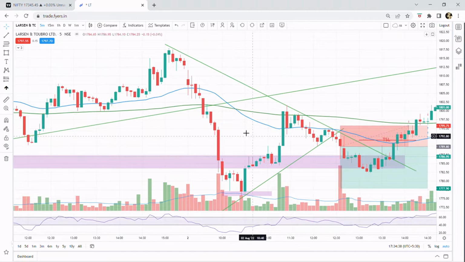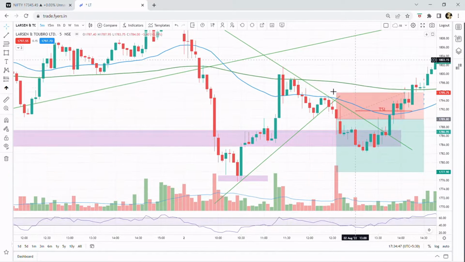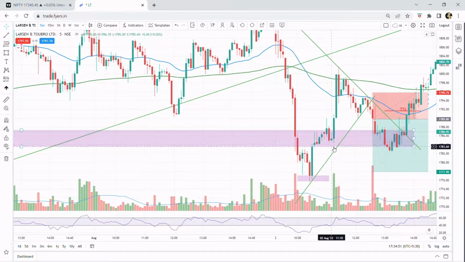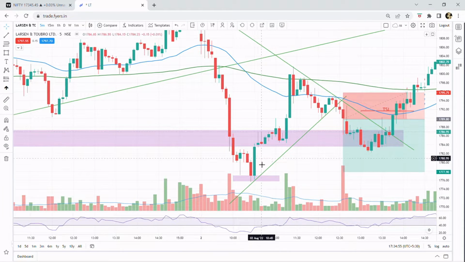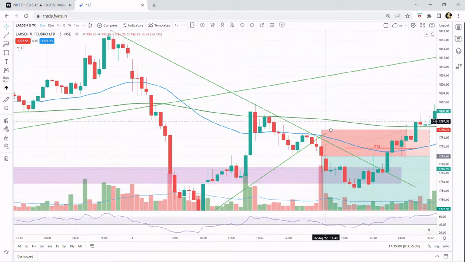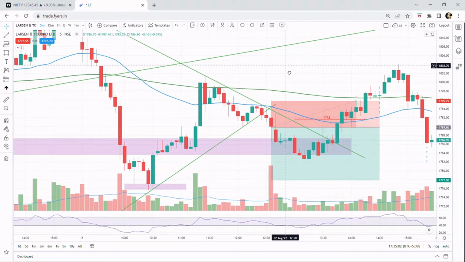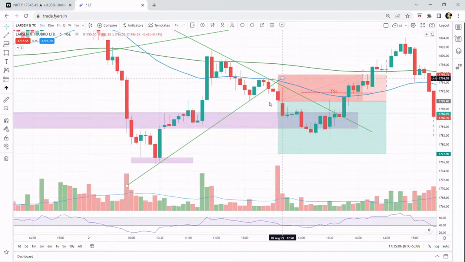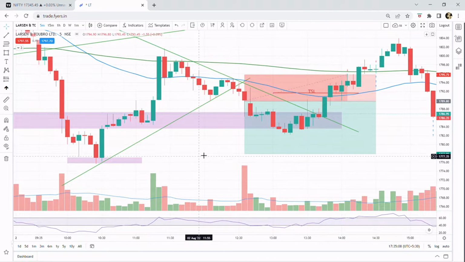In the morning it crossed at this area, and you can see a good move down. After this, when I started looking at this chart, it was near this area, so I was waiting for some kind of a shorting pattern to be formed. It started going up, and it resisted this area. So I drew this trend line, and you can see it resisted that trend line, and I drew this trend line also. So I was waiting for this trend line to be crossed.